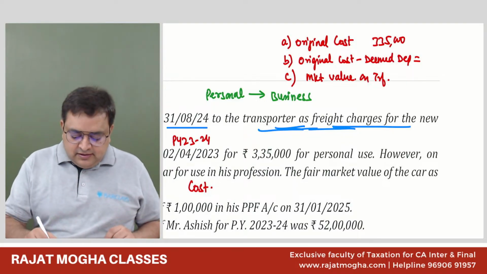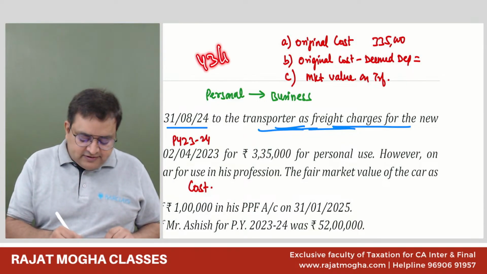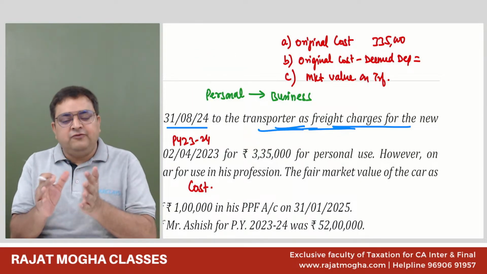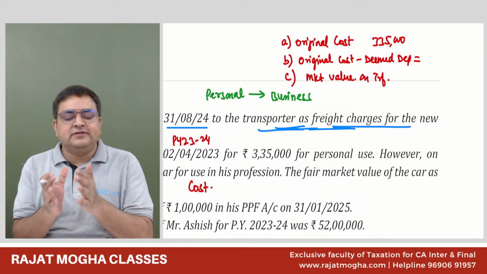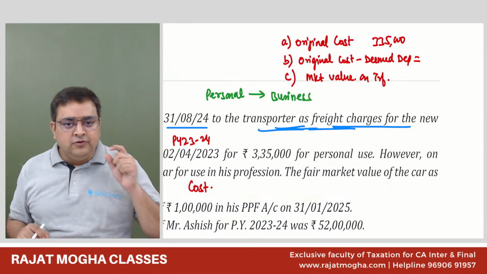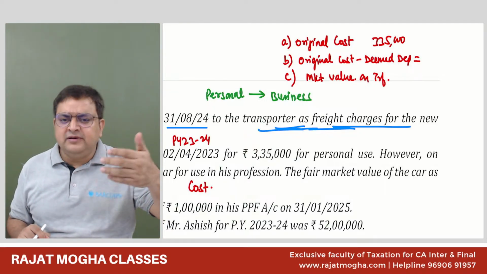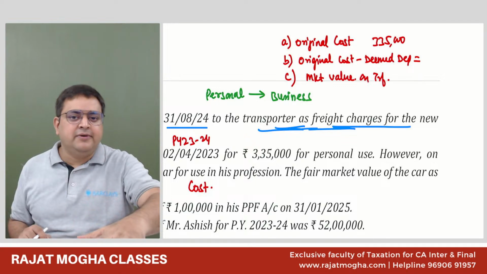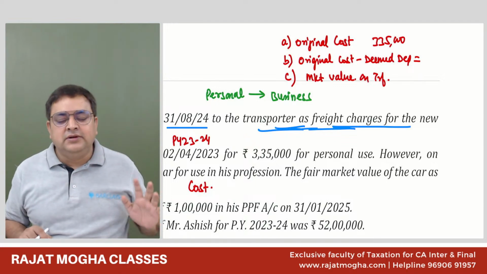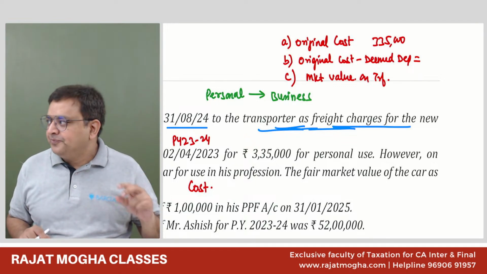There is section 43(1), which is actual cost. What should be the actual cost which we should record in our books of accounts? In section 43(1), there is Explanation 5. No need to remember the explanation number, nor the actual cost section number also.